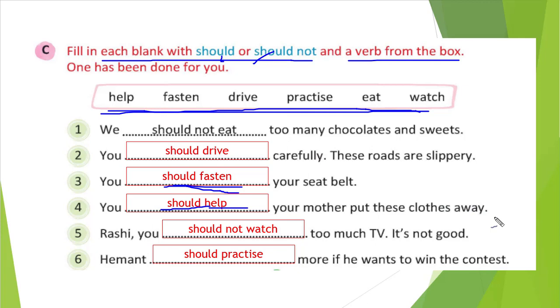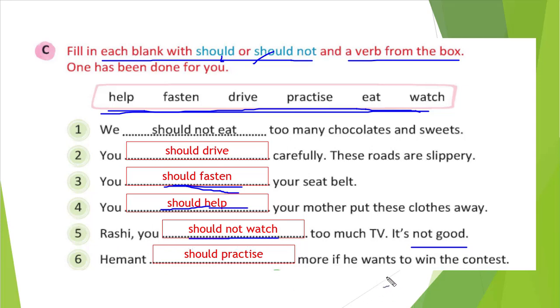You can see the fifth one, Rashi. You blank space too much tea. So too much is there, it means you are watching so much, so that we should not do, right? We should not watch that much TV. We need to watch sometimes only. It is not good. So it is like you are giving a suggestion, so should not watch, right?